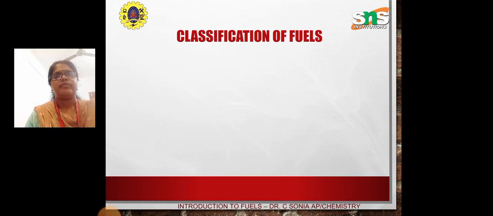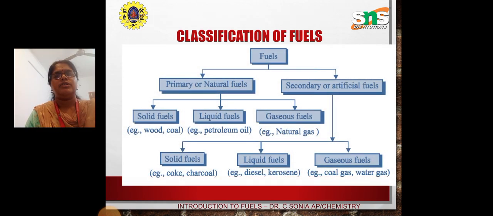Now we will see the flow chart. Fuels are classified as primary or natural fuels and secondary or artificial fuels. The primary or natural fuels are solid fuels, liquid fuels, and gaseous fuels. Examples for the solid fuel are wood and coal. Liquid fuel: petroleum, oil.